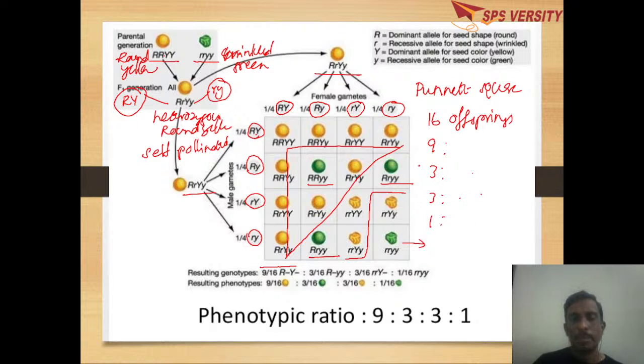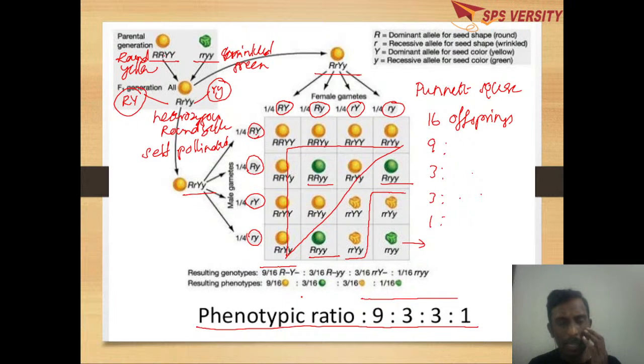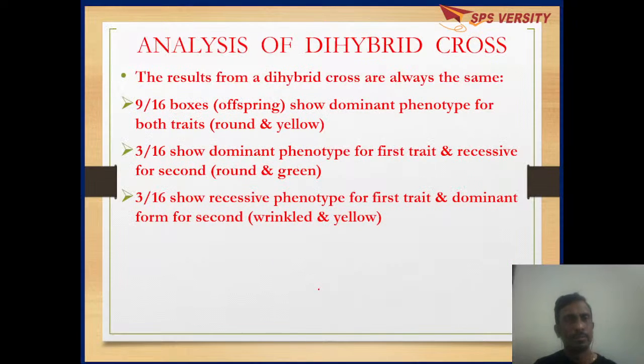By the end, the phenotypic ratio we got is 9:3:3:1. So by the end of the dihybrid cross, Mendel got the ratio 9:3:3:1.